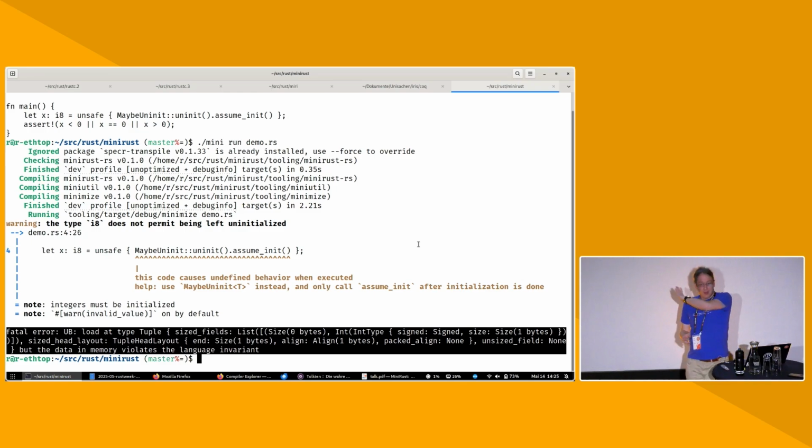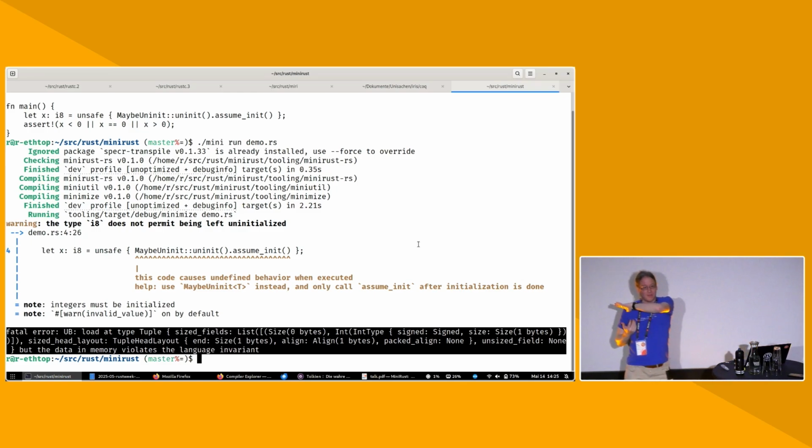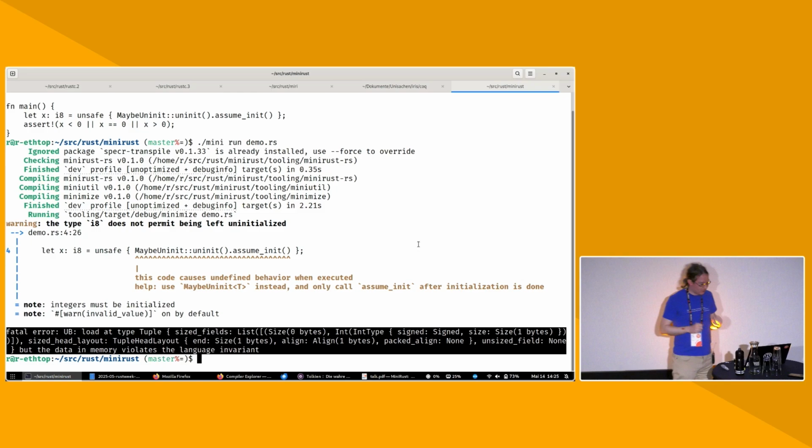This is not the most beautiful output. The interpreter is not meant to be a user-facing tool to find bugs in your code, right? It's meant for us to find bugs in the spec and to do conformance testing and things like that. And we will work on improving that, of course. But nice error messages are like the last priority in this particular project. It's not Miri. But the key point is that we could just run the spec, and the spec immediately told us unambiguously what is the answer to the question of what happens when you run this program. And the answer is it has undefined behavior.